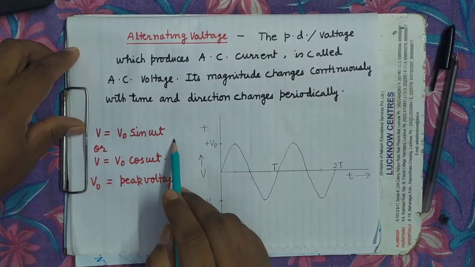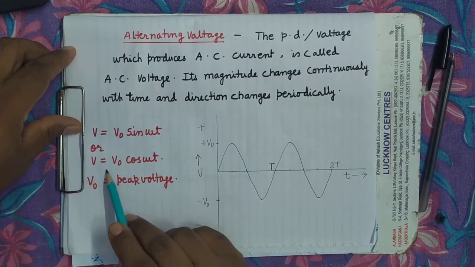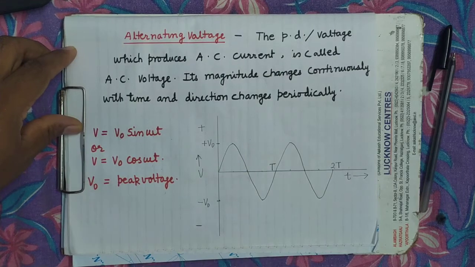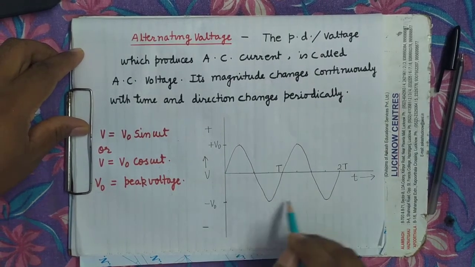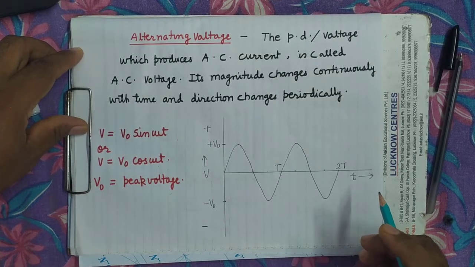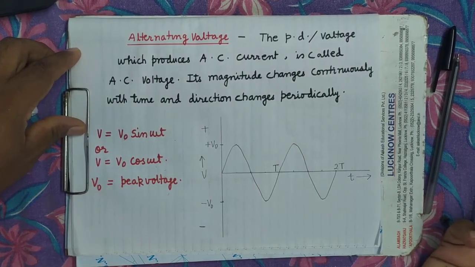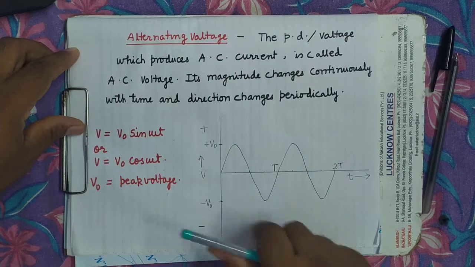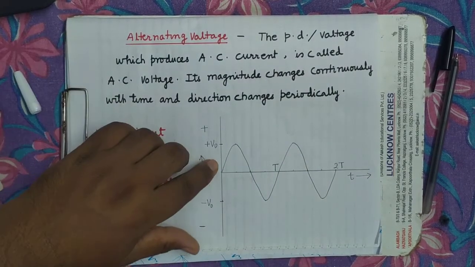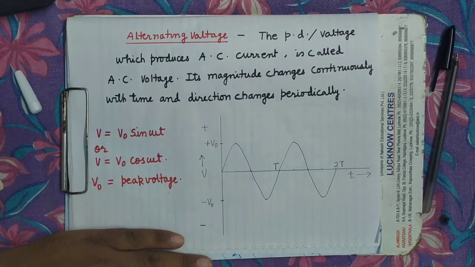Here V equals V naught sin omega t, or V equals V naught cos omega t, where V naught is the peak voltage. Here the graph of V versus t is given. I have drawn only the sine curve. The cosine curve can also be drawn, but mostly we use sine curves. It is clear? So this is the V versus t graph.